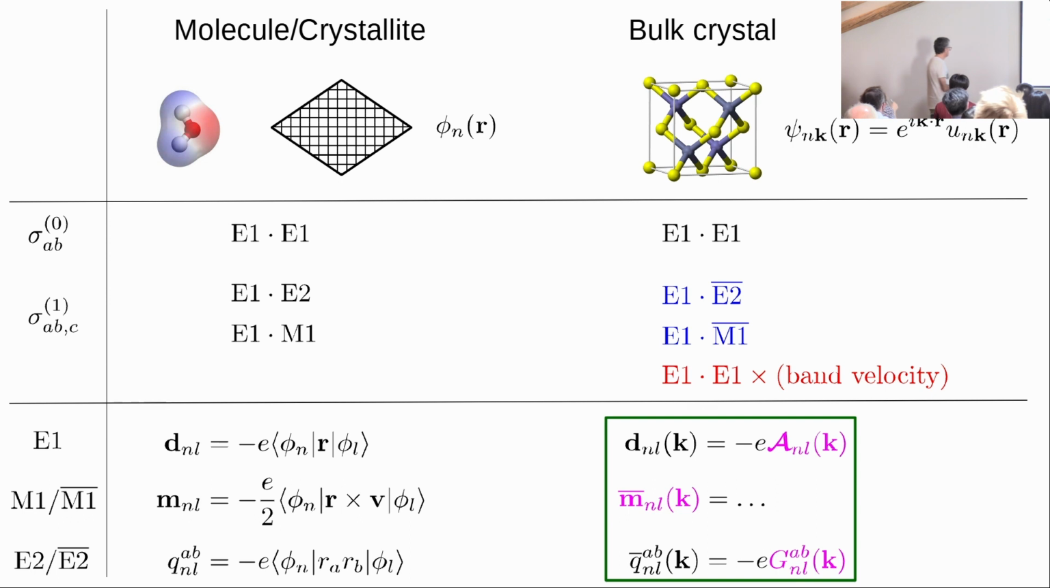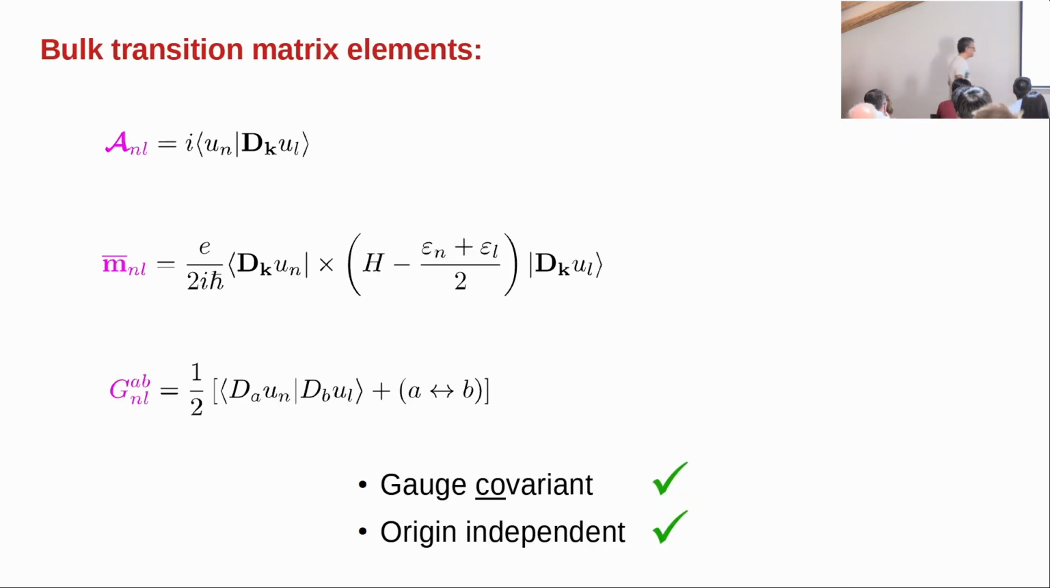Okay, so I'm writing here what you already saw, the form of the multipole matrix elements for molecules: electric dipole, magnetic dipole, electric quadrupole. I don't have space here to write the full formula for the bulk analogs, but the electric dipole is going to be basically the off-diagonal Berry connection, and I will call the magnetic dipole M with a bar on top. You will see the formula in the next slide, and same thing for electric quadrupole, with a bar, and I will write it in terms of a tensor which I will call G. Okay, what is the form of those tensors?